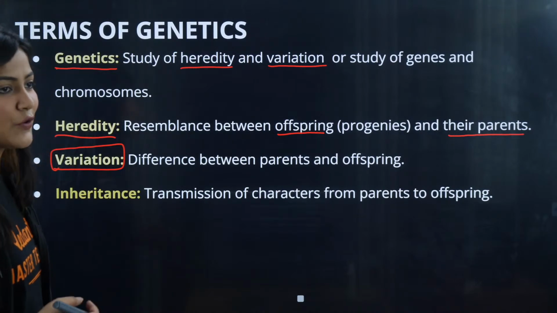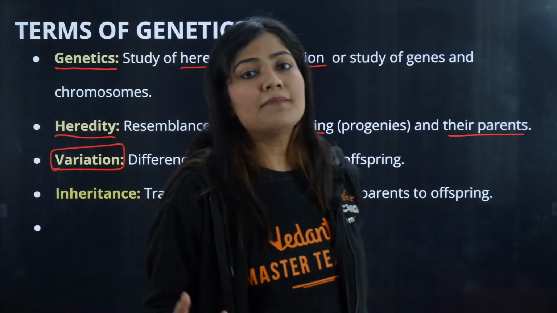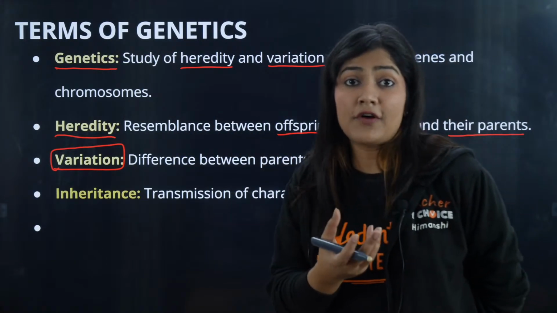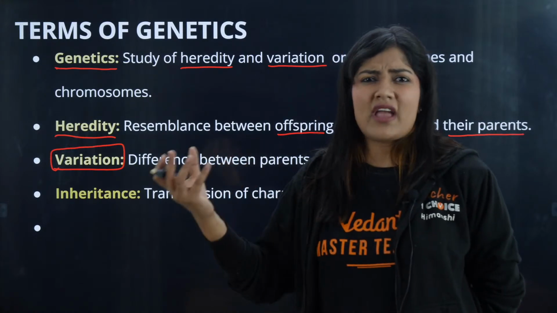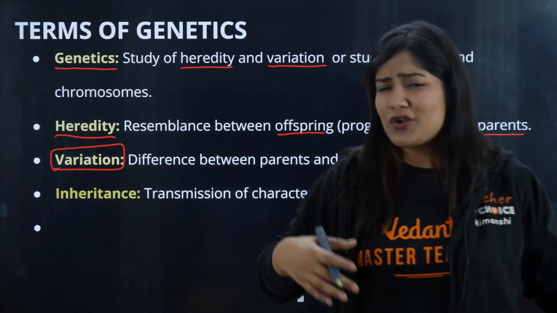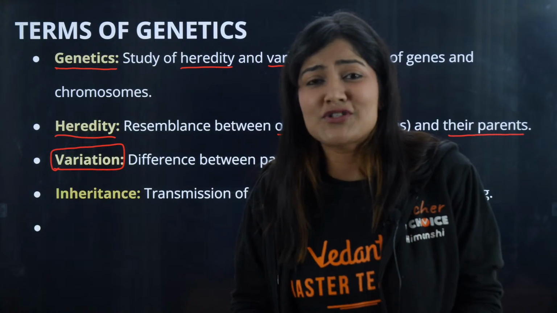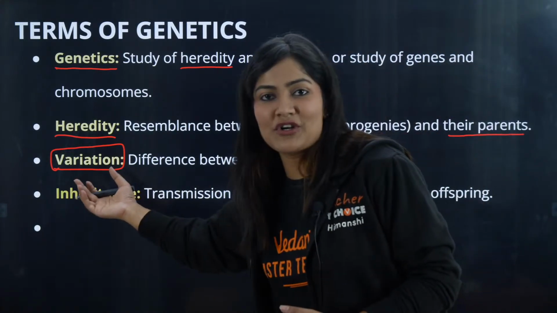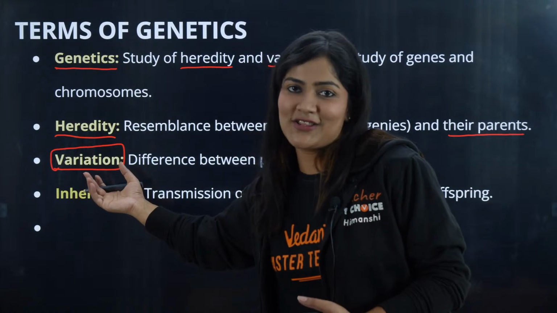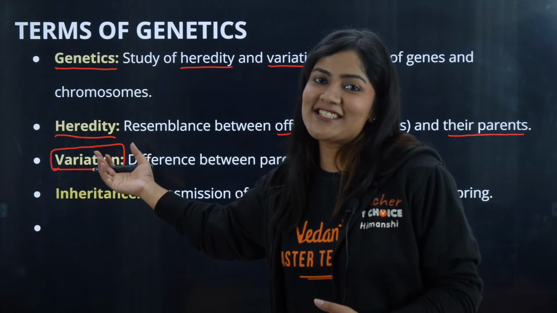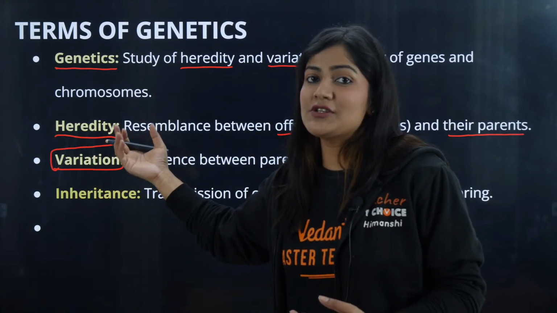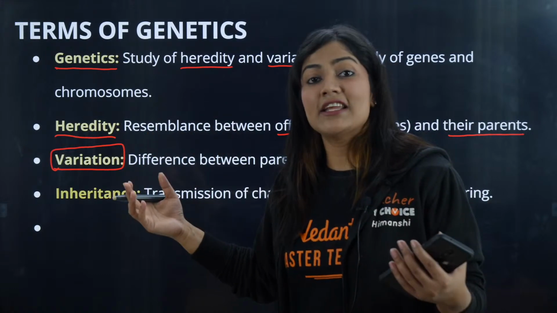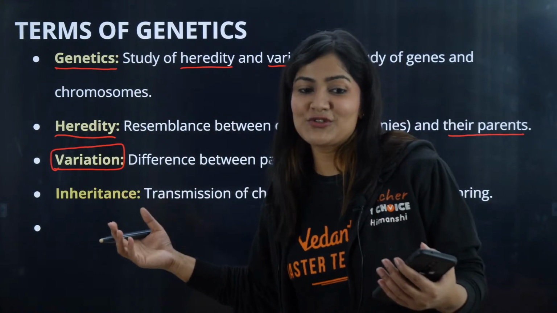And variations occur because of n number of factors. This is the benefit of sexual reproduction, right? Why does the organism show sexual reproduction, requiring so much energy, so much time, etc.? For the purpose of variation. Sexual reproduction allows variation in the offspring, and because of the variation there will be better adjustment to the changing environment, and evolution of the organism will continue to take place.